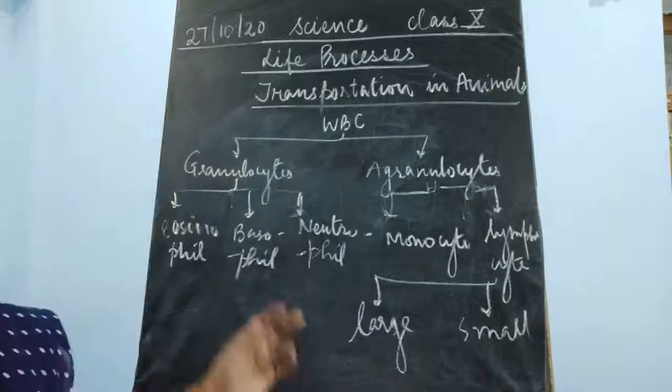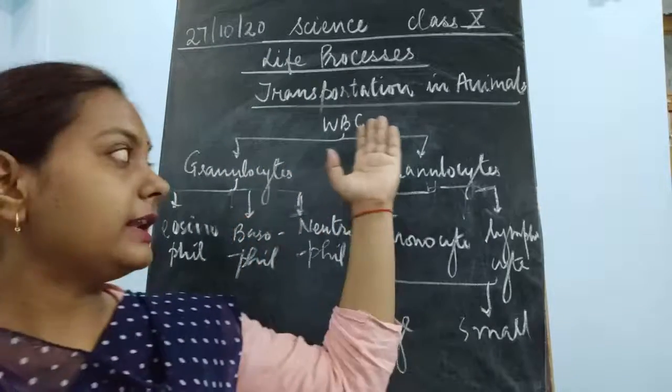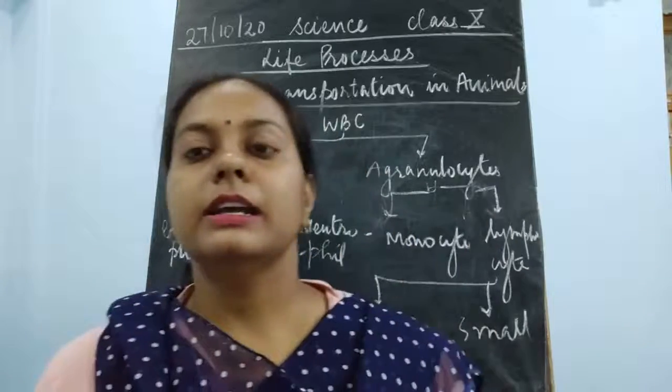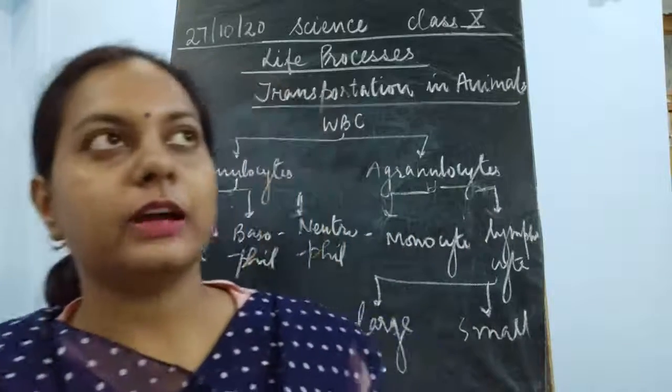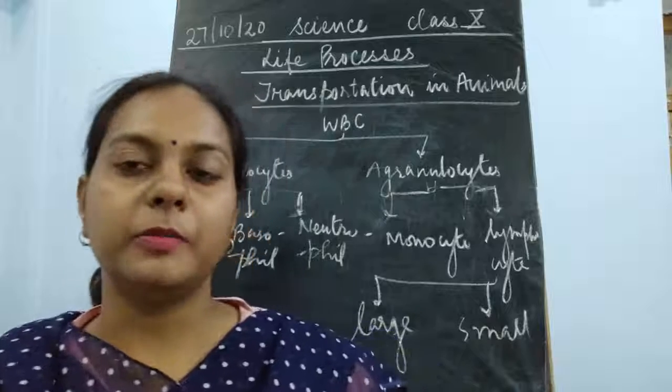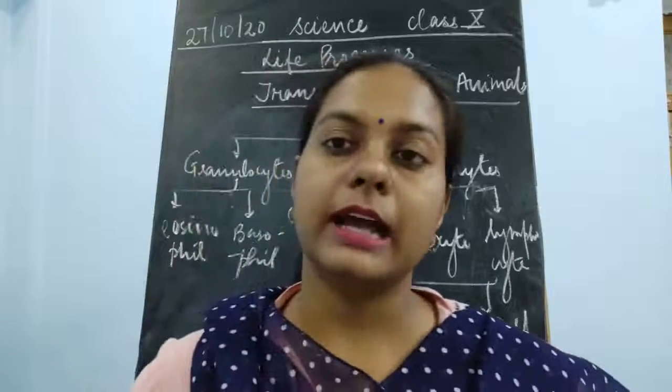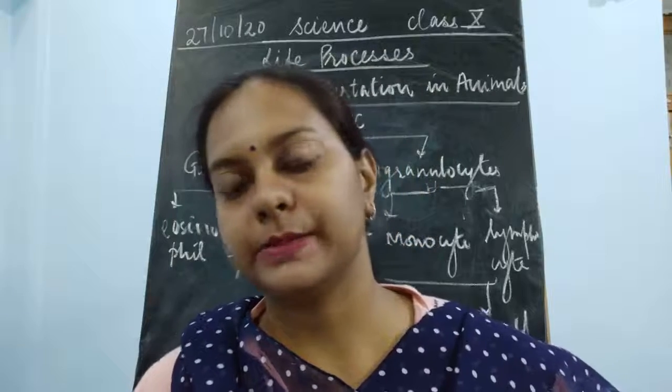So the classification of WBC includes granulocytes and agranulocytes. Now what are these granulocytes and agranulocytes? See, when you see the structure of RBCs and WBCs inside the microscope, you will be able to find out the type of structure which they possess.